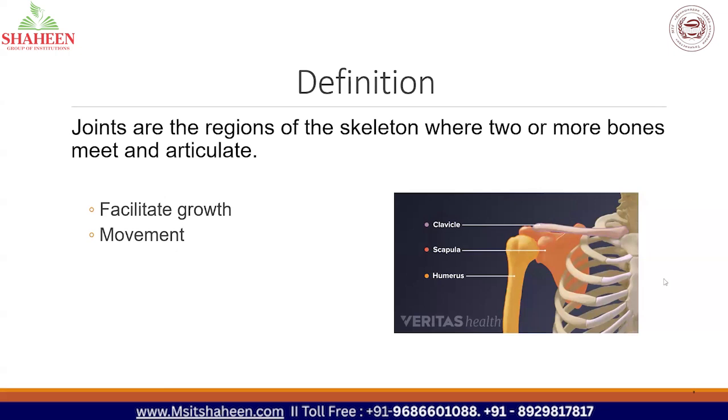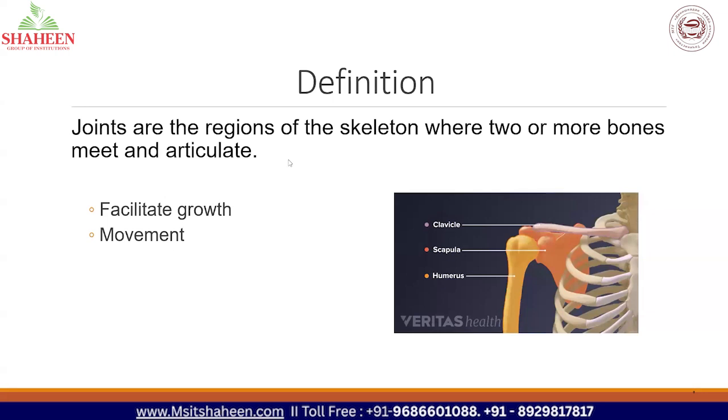Okay. So when you look here, you can see three bones. One is the clavicle, one is the scapula, one is the humerus, and these three bones together form a joint. And that joint is actually the shoulder joint. These three bones act together to produce various movements and actions. So what are the functions of a joint? It facilitates growth and it helps in movement.